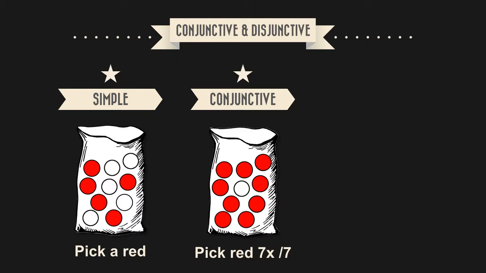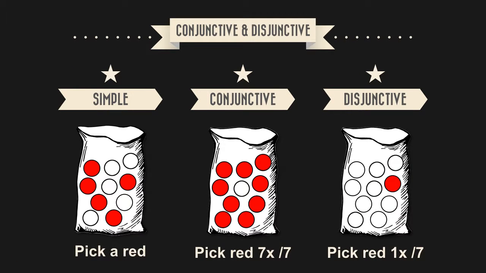Second, conjunctive events, which are those that occur in a chain or in conjunction with one another, such as the likelihood of drawing a red marble 7 times in succession with replacement from a bag containing 90% red marbles and 10% white marbles. Third, disjunctive events, which are those that occur independently, such as the likelihood of drawing a red marble at least once in 7 successive tries, with replacement from a bag containing 10% red marbles and 90% white marbles.